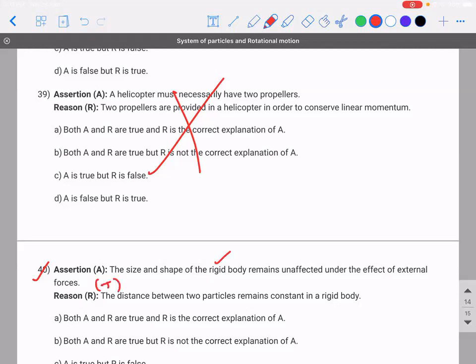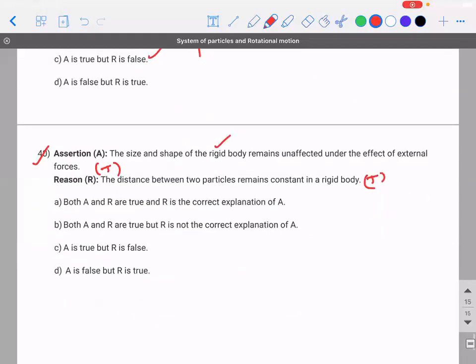So the distance between the two particles remains constant in a rigid body. Is that right? Yes, it is. So is the reason the right explanation for the assertion? A or B? A. Correct.